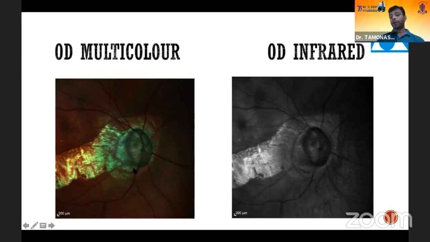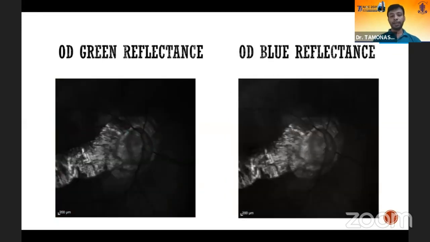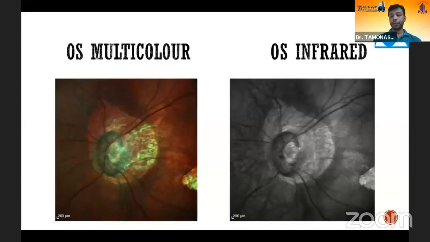And this is important for the diagnosis of glaucoma cases, as the beta zone is important for sequential imaging, and whether it is increasing or not in a glaucoma patient is what we have to see. Even in the green reflectance and blue reflectance, we can see there is a huge PPA.